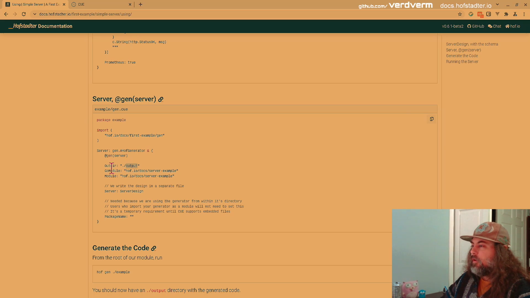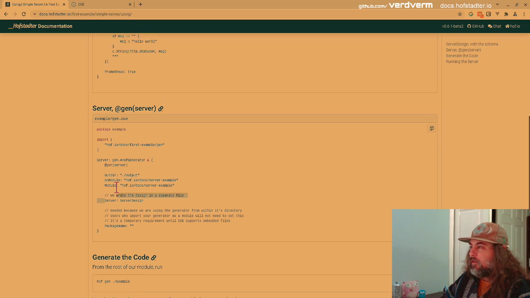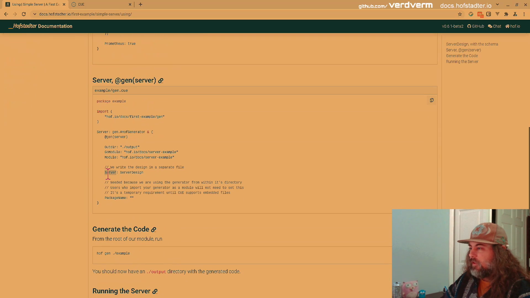In this case, we're putting in an output dir, so it doesn't conflict, because this is in our example within our module. If you remember, there was an example folder for our generator module where we show users of this an example of how to use our generator. Again, a Go module. I guess we don't need that. Let's duplicate. Proofreading some docs. And then here's where we pass in this server design to the generator. Remember, there was that server field that ended up in the input.